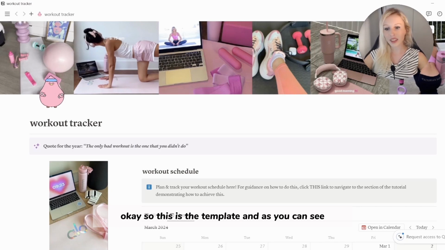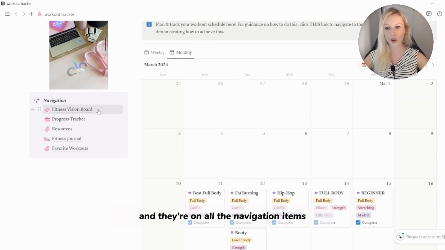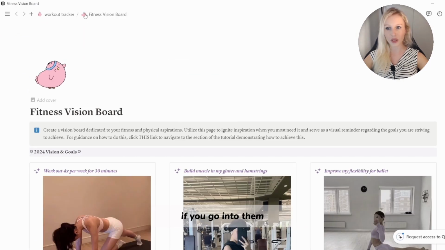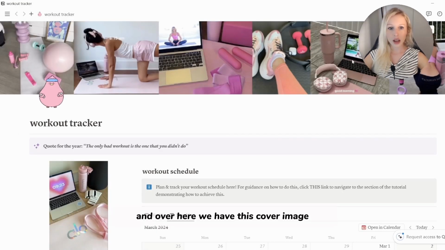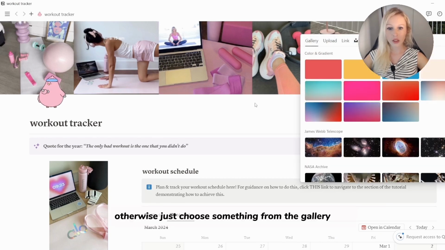Okay, so this is the template, and as you can see, we have this little cute GIF over here, and they're on all the navigation items if you go into them. And over here we have this cover image. These are just some images that I got from Pinterest, but feel free to change it. Choose whatever images that you like that feels fit to you. Otherwise, just choose something from the gallery.